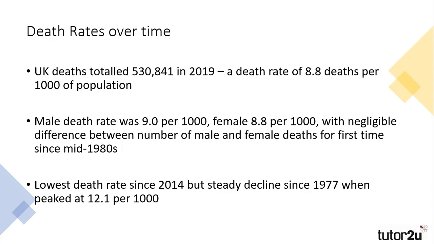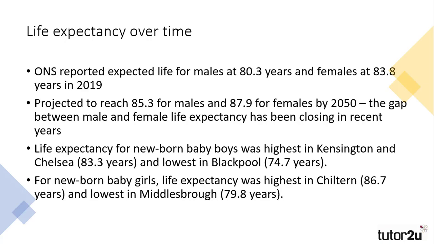Over the last 40 years, the death rate has steadily declined from 12.1 deaths per thousand, which, put simply, means that fewer people are dying than 40 years ago. We need to understand why this is the case. Quite simply, it's because people are living longer.